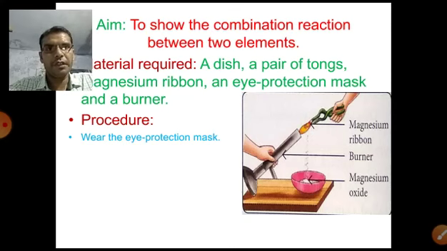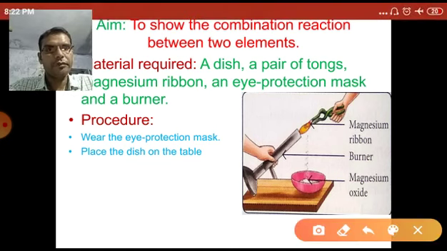So first we wear the eye protection mask, then place the dish on the table. Now look at the figure. First place the dish on the table. This one is a table. First place the dish on the table.